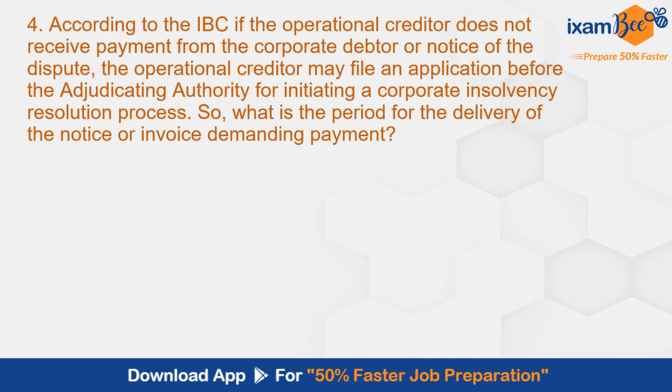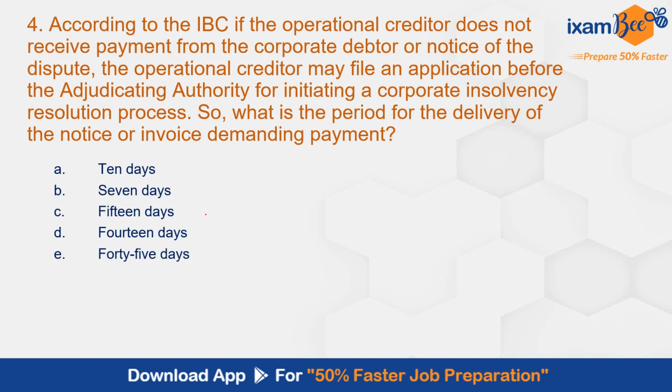Question number 4. According to the IBC, if the operational creditor does not receive payment from the corporate debtor or notice of the dispute, the operational creditor may file an application before the adjudicating authority for initiating a corporate insolvency resolution process. So what is the period for the delivery of notice or invoice demanding payment? 10 days, 7, 15, 14, 45 days. The correct answer here is A, 10 days as per section number 9 of IBC.